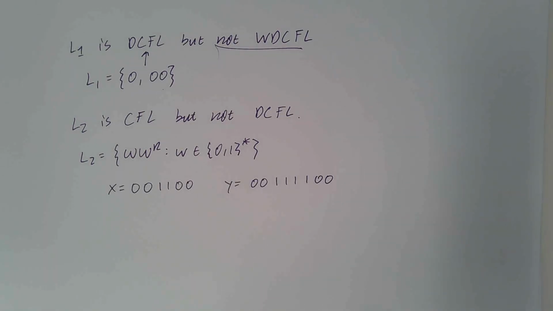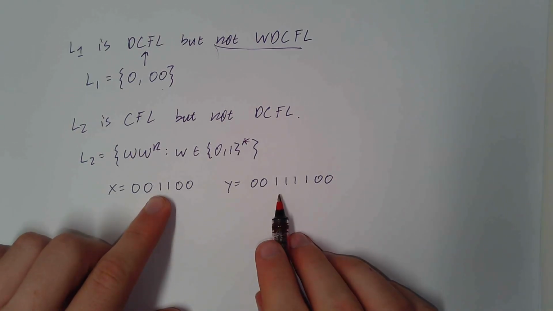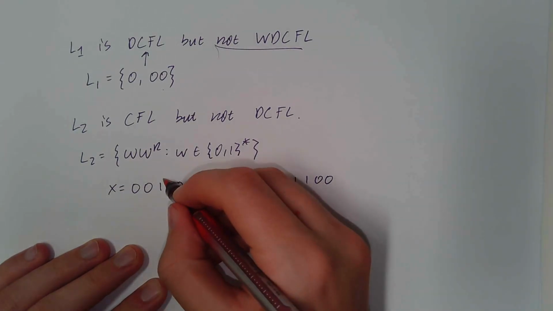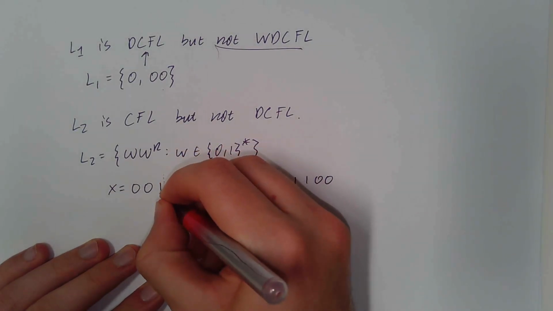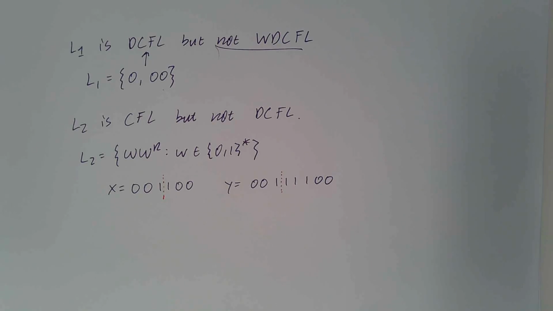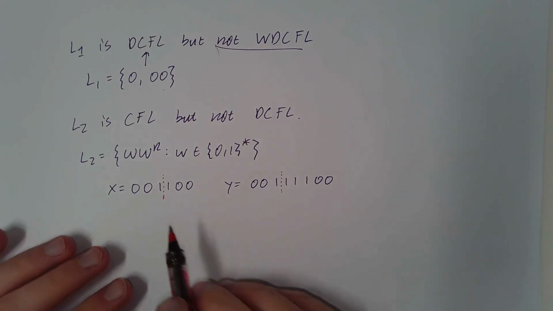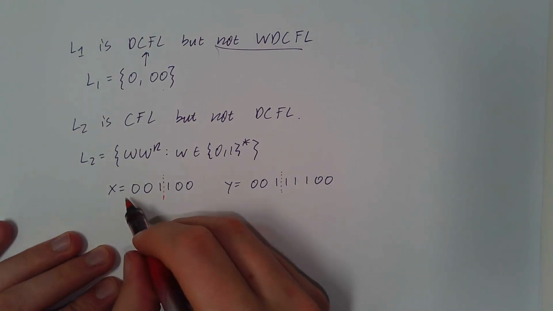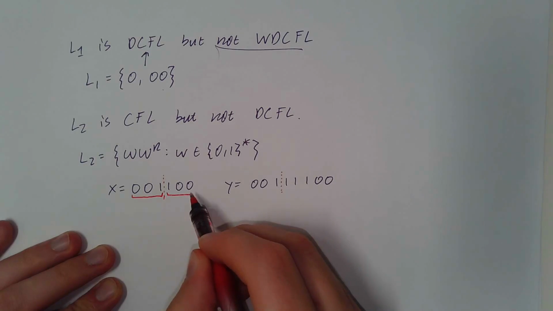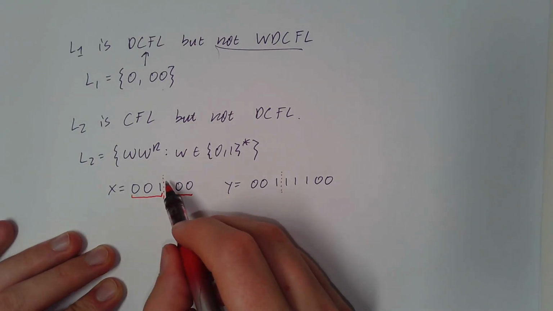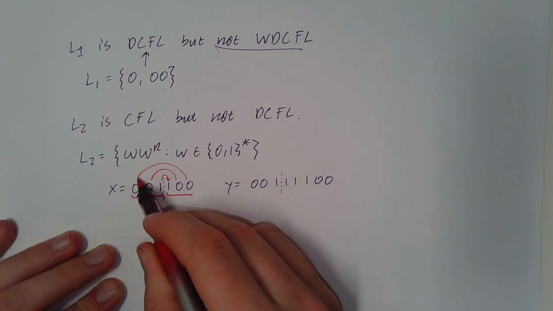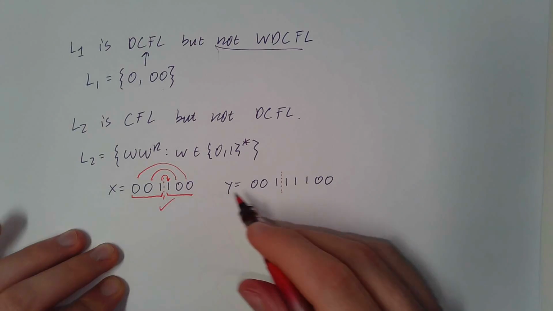A more concrete counterexample: if we take these two strings, both of which are clearly in L2, because they both start with the same prefix, the DPDA has to do the same things, right? Because it's deterministic. So if it wants to match X, it's going to push these three characters on the stack, and then it's going to try to pop these off afterwards and match them, right? So this matches that, this matches that, this matches that. Aha, this is in the language.